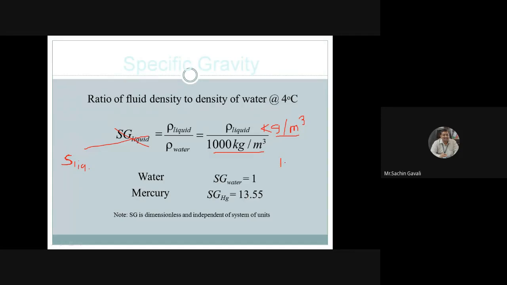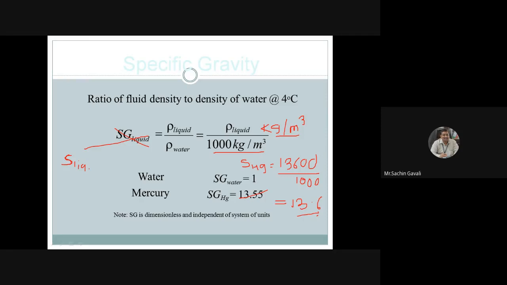But in our books we have mentioned the density of mercury as 13,600. So specific gravity of mercury is 13,600 divided by the density of water, 1000, which becomes 13.6.